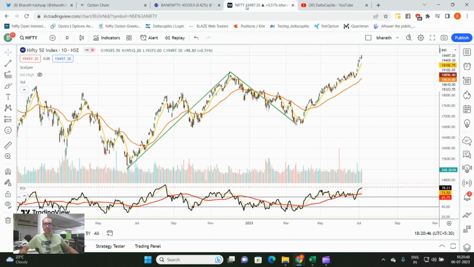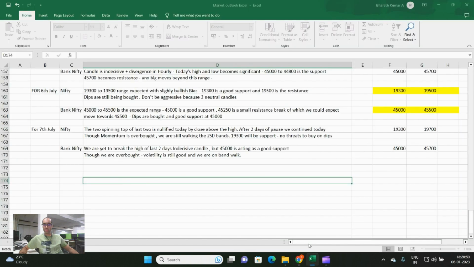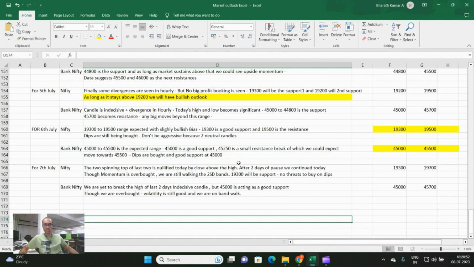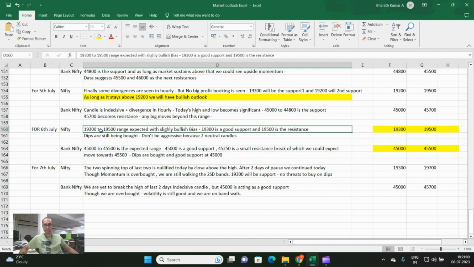Let's analyze Nifty. And yesterday, if you had watched the video, we were sideways to bullish. We were expecting the range to be between 19,300 to 19,500 in the Nifty for expiry. I think we definitely respected these levels, 300 to 500. And for Bank Nifty we were expecting 45,000 to 45,500. We definitely stuck in the range.